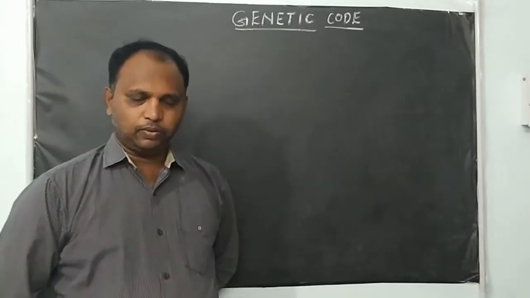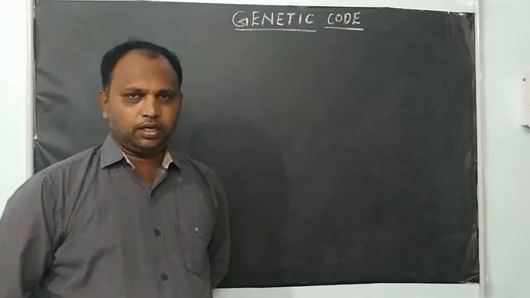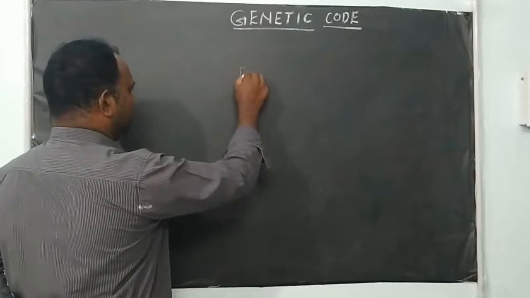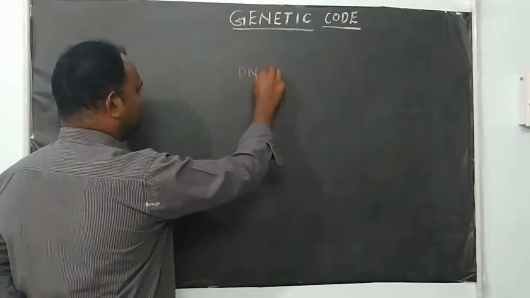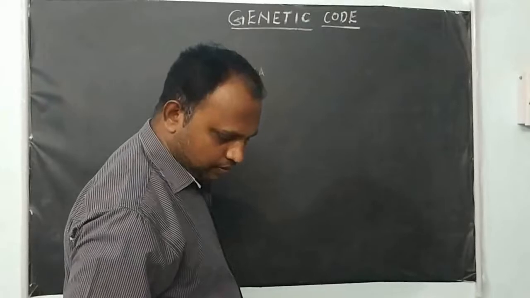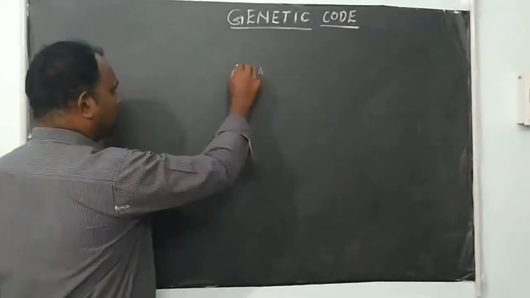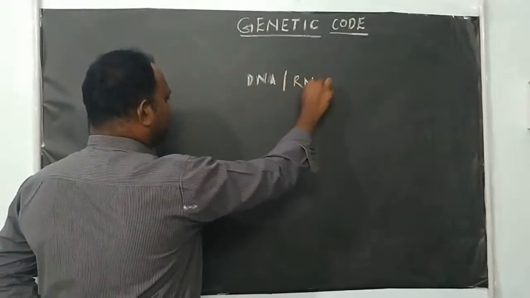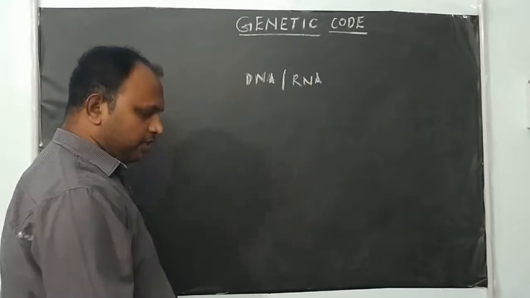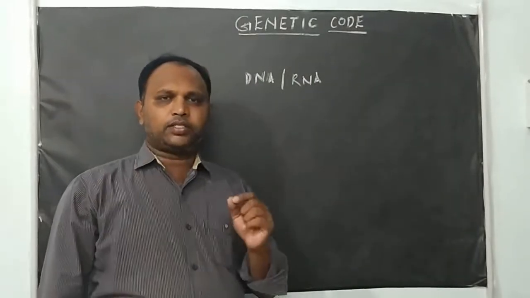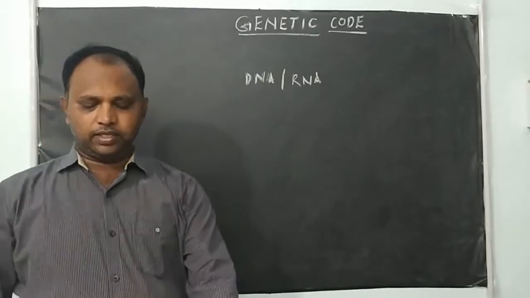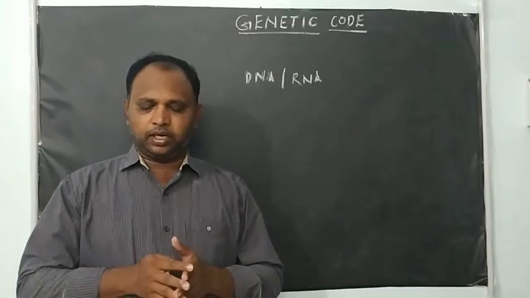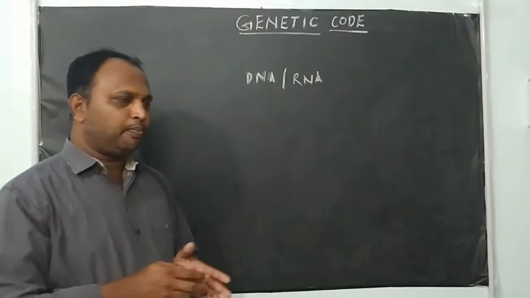What is the genetic code? We know that the DNA or RNA molecule alone carries genetic information. In living organisms, either DNA or RNA molecule carries genetic information, right? Nearly all living organisms have DNA as genetic material. Only some viruses have RNA as genetic material. But whatever it may be, this genetic material is expressed in the form of protein, right?